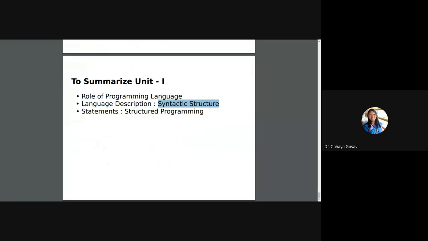We need a translator which converts your source program, that is high level program, into machine language. And this translation from high level language to machine level language is not one by one. It happens in phases or stages by a compiler. This is called different types: lexical analysis, syntax analysis, semantic analysis. It goes through a number of phases, and at the end you get a machine code.